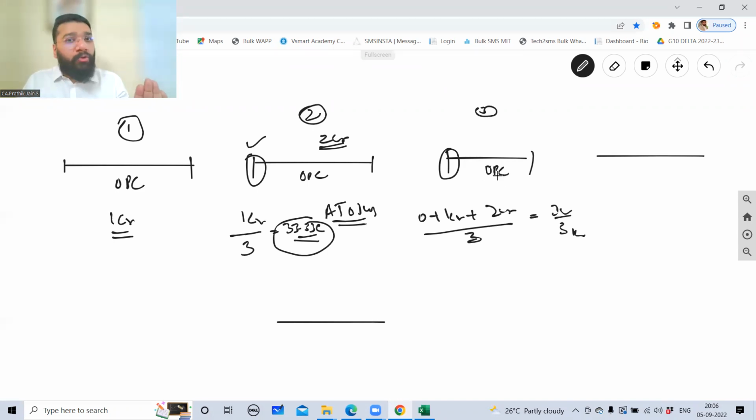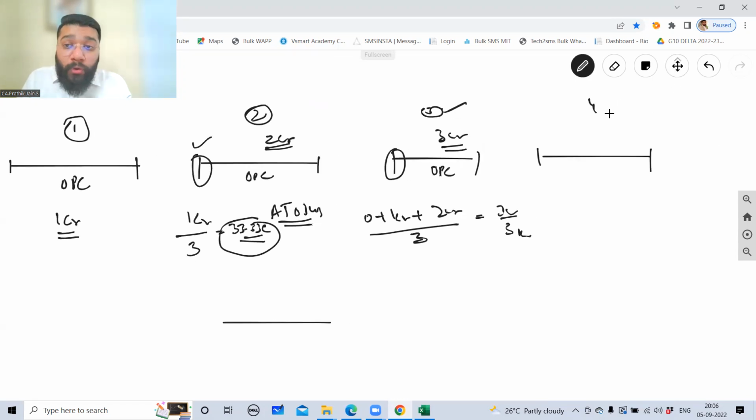Third year, you can continue to become an OPC. So here in third year, let's suppose my turnover is 3 crore. My third year turnover is 3 crores. Now I'm stepping into my fourth year. So at the fourth year beginning, you need to check whether you have the title of OPC, whether you have the status of OPC, or have you lost it.